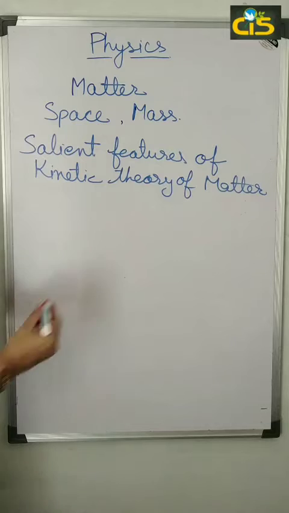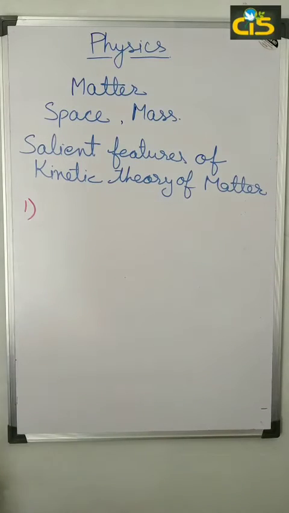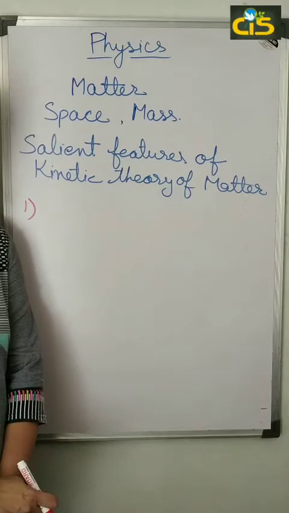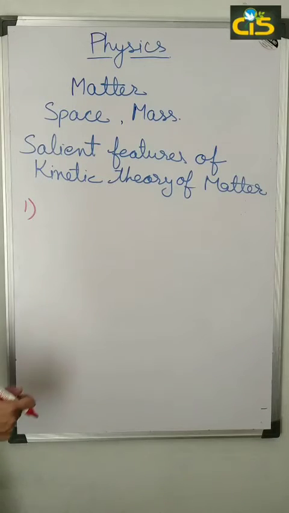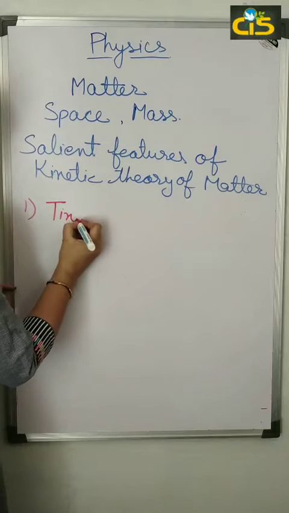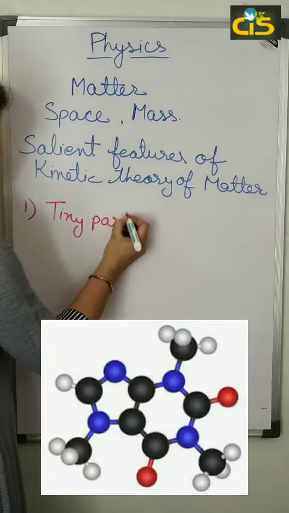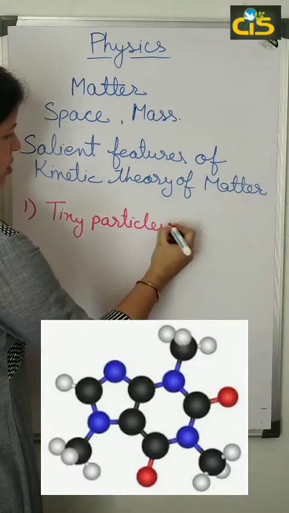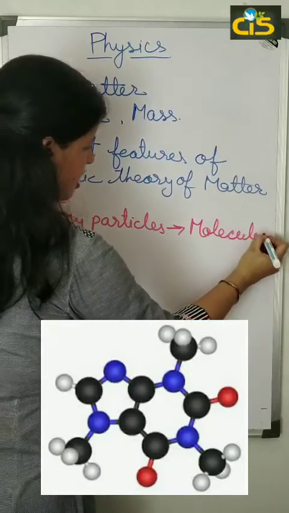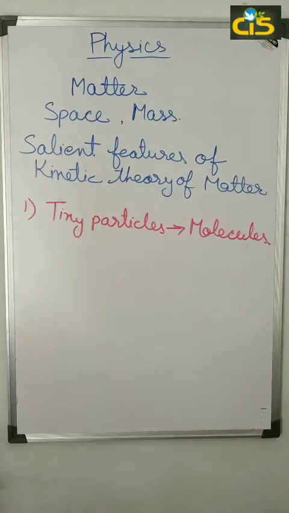The first one is all matter is made up of tiny particles. These are called molecules. These are the tiny particles, and these are called molecules. The second one is molecules of a given substance are identical in all respects,